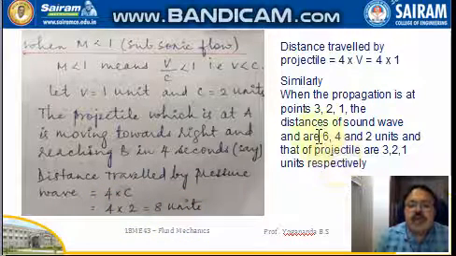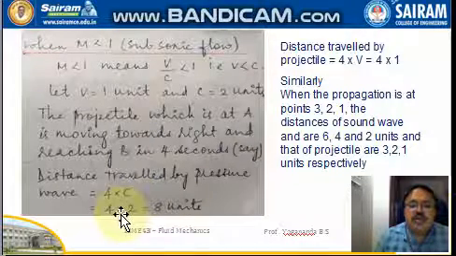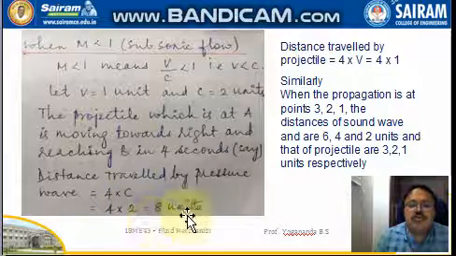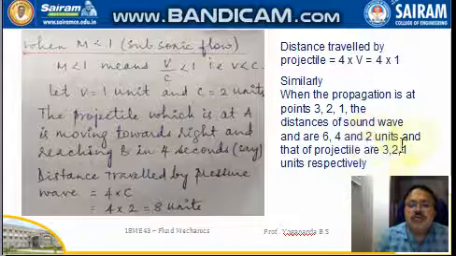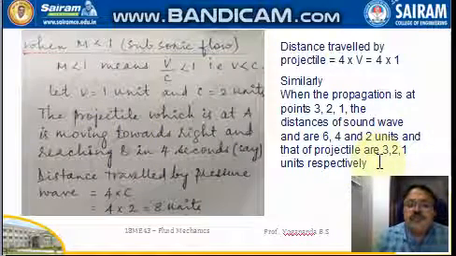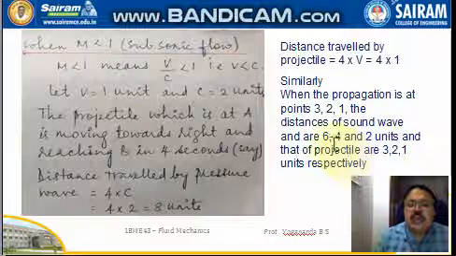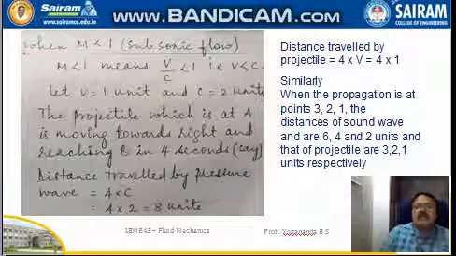Similarly, when you take the next point, we have 2 into 2, so that is 4 units. Similarly, we'll have 2 units here. So the distances of the pressure wave are 6, 4, 2 units, and those of the projectile are 3, 2, 1 units respectively.